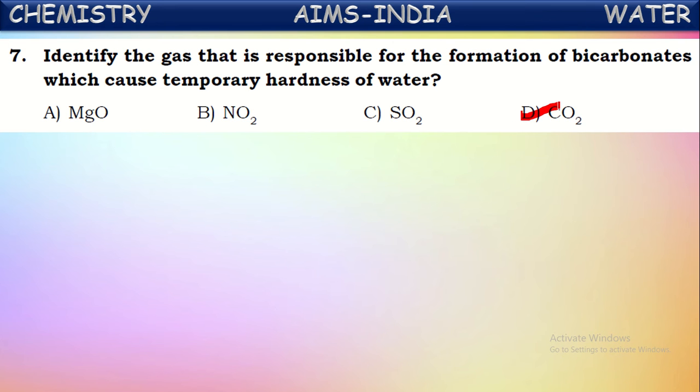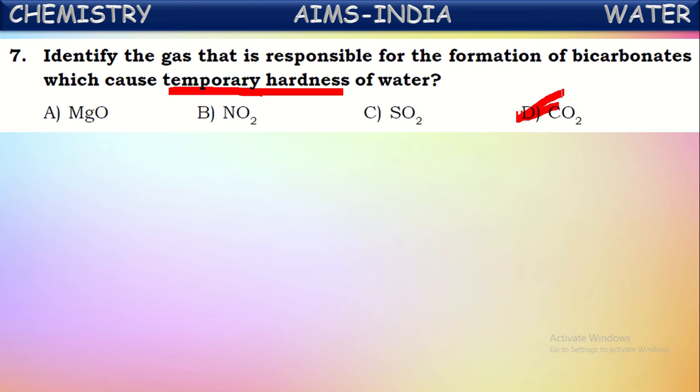When carbon dioxide dissolves into water, it reacts with the limestone present in the water in the form of stones, that is calcium carbonate, and forms calcium bicarbonate. In the same way, carbon dioxide on reaction with magnesium carbonate forms magnesium bicarbonate. By the formation of these bicarbonates of calcium and magnesium, water becomes temporarily hard. So temporary hardness of water is because of the gas carbon dioxide.